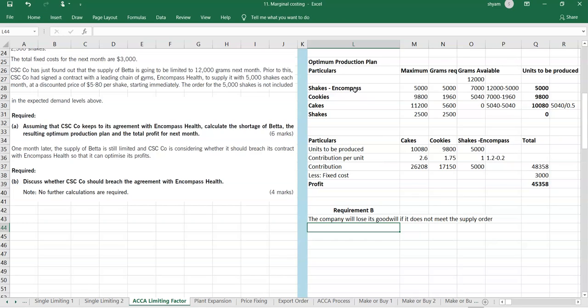But we can't say it like that, because if we don't produce this product, we will produce the most profitable product, which is the cookie. We would have produced cookies, cakes, and a little bit of shakes.